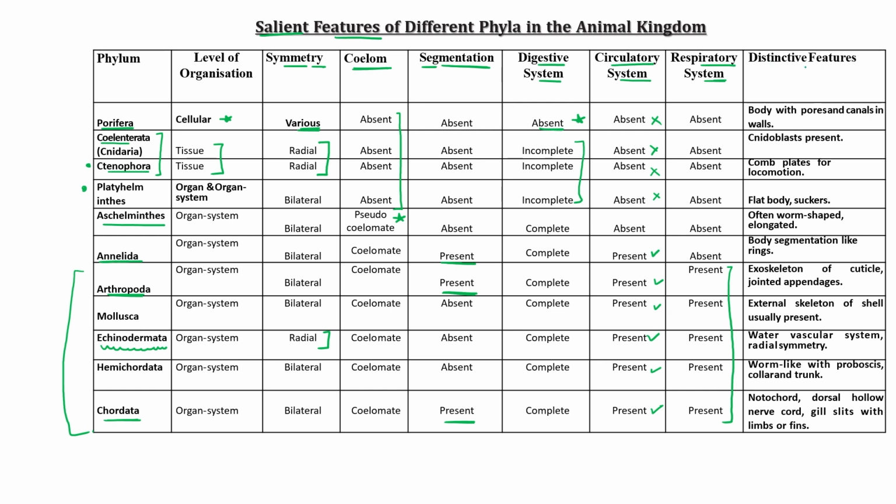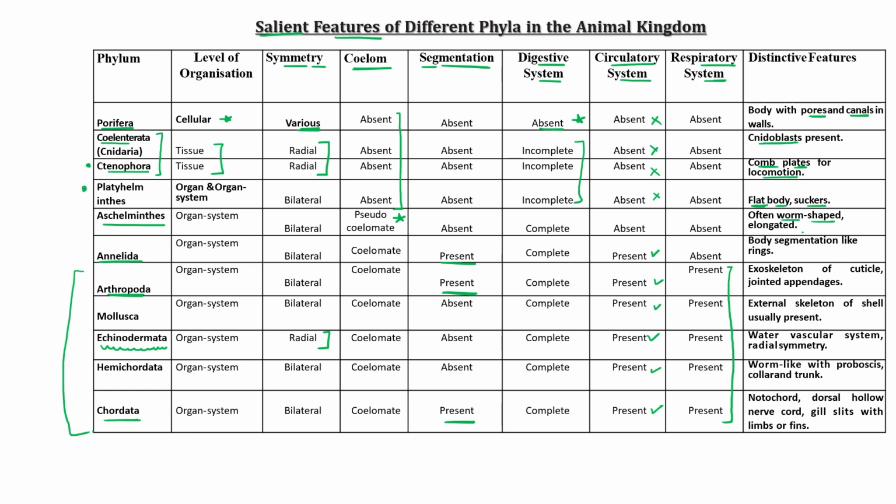Okay, what is the distinctive feature of Porifera? Their body has so many pores, and there are canals in the walls. What is the specific feature of Coelenterata? They have cnidoblasts. Ctenophora have comb plates for locomotion. This is the main feature. What is the main feature of Platyhelminthes? They have a flat body, and they have suckers. Aschelminthes have a round body or worm-like, elongated body.